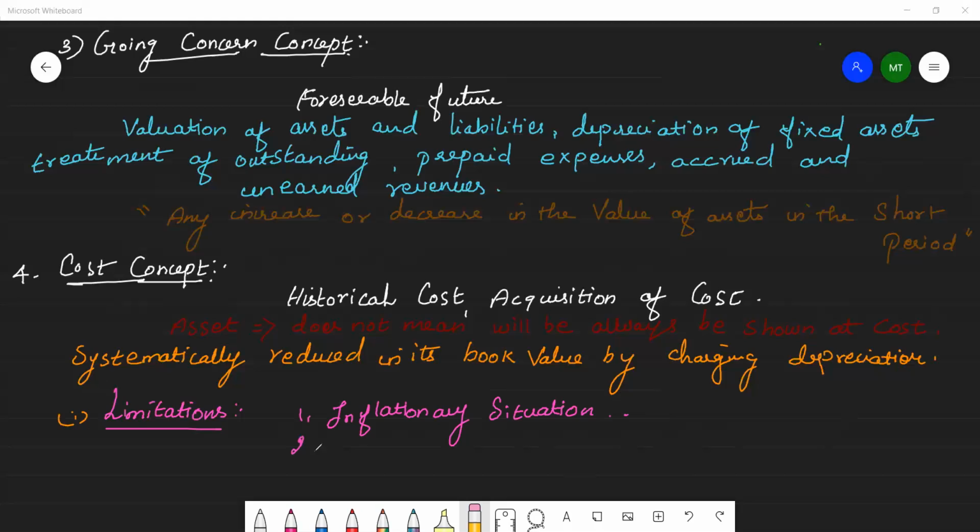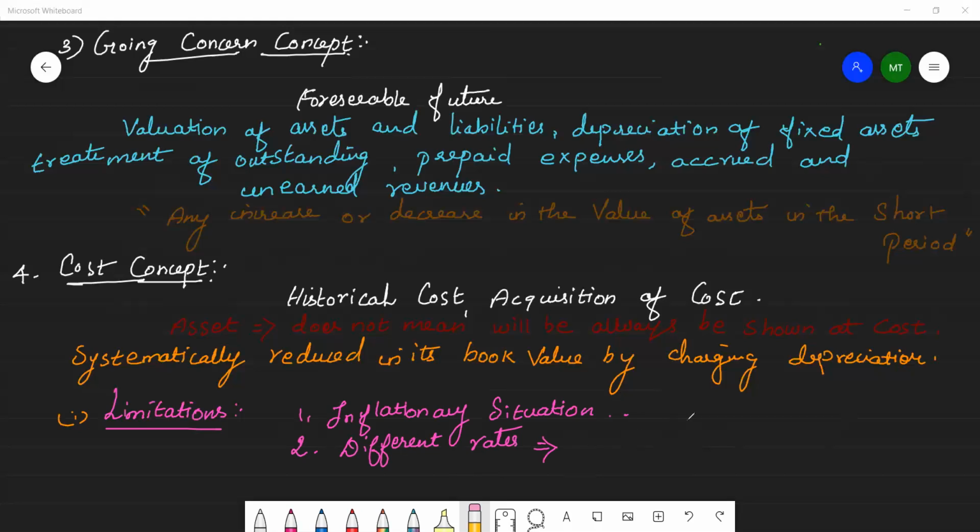Then the second one is that the results of business units established at different rates are not comparable if assets are recorded on a historical basis.